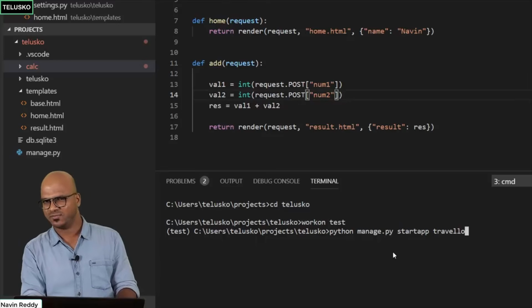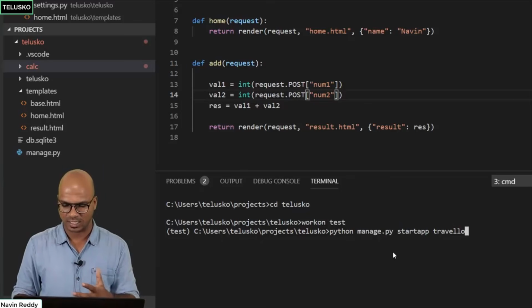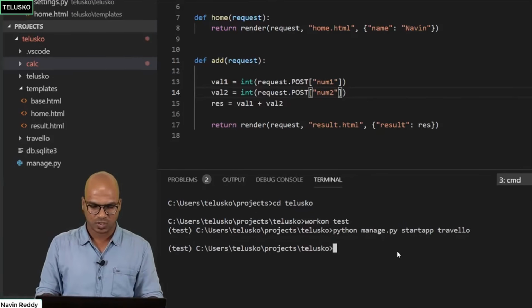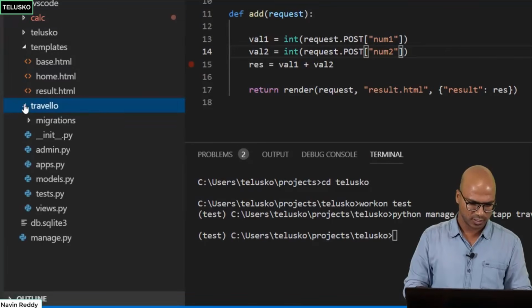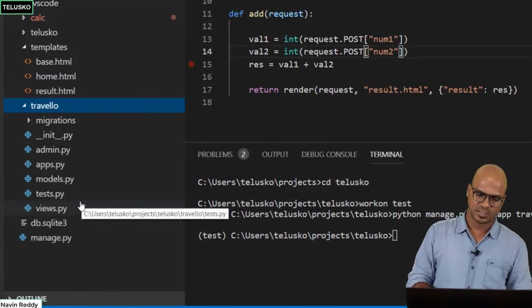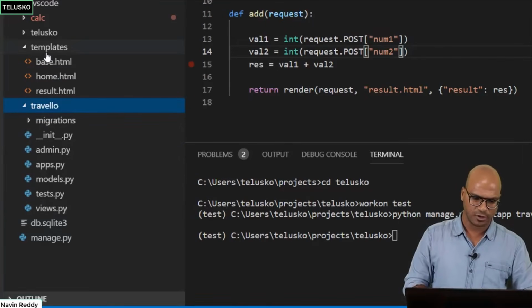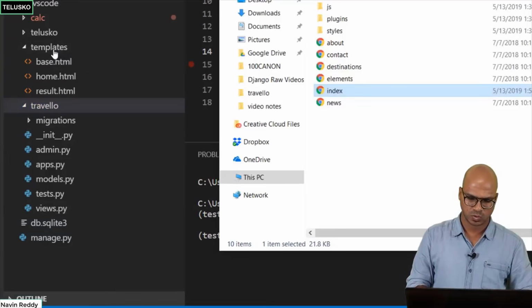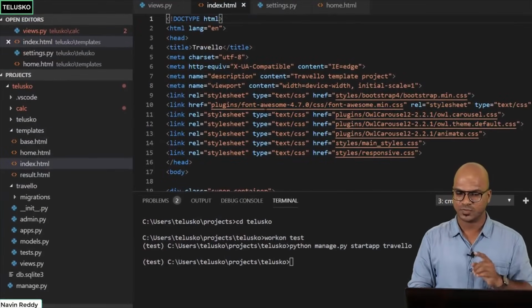I'm not sure if they already have this website available online. I just went with this theme which looks suitable. You can see we got another app here named Traveler. This is what we want to use. This is where I want that HTML to be. I will put that in templates. So let's get it here, copy and paste in templates. You can see in the templates we got it.